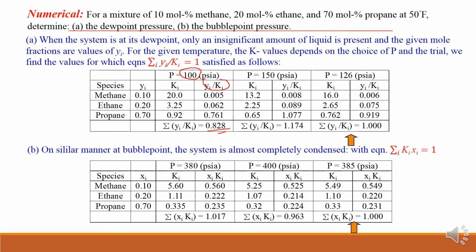We have to try this at different pressures, and we can end when the summation of y upon Ki is equal to 1. Then this is okay. This is dew point calculation. But in case of bubble point calculation, in a similar manner, the summation of xi Ki should be equal to 1. Till then we have to check for different pressures. So this is bubble point and dew point pressure calculation by using Ki values.